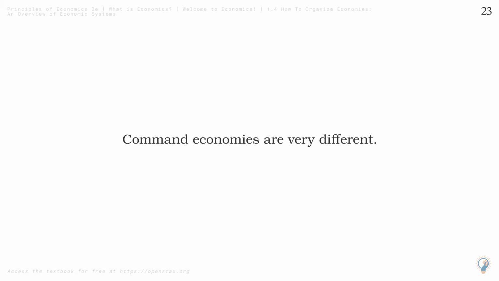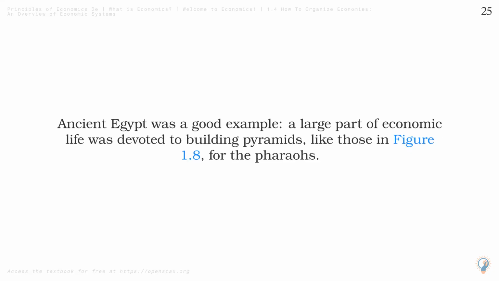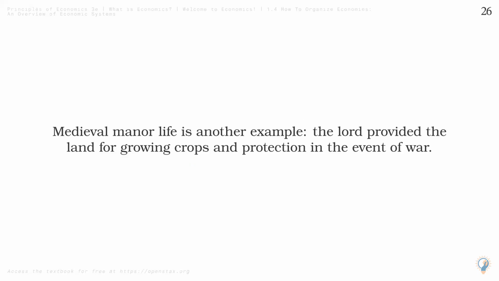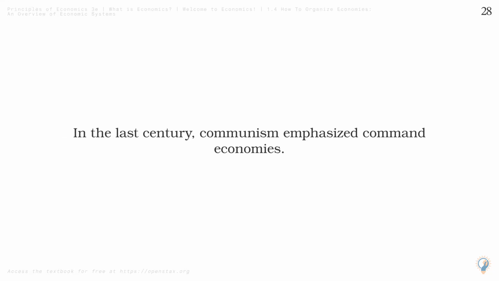Command economies are very different. In a command economy, economic effort is devoted to goals passed down from a ruler or ruling class. Ancient Egypt was a good example. A large part of economic life was devoted to building pyramids, like those in Figure 1.8, for the pharaohs. Medieval manor life is another example. The Lord provided the land for growing crops and protection in the event of war. In return, vassals provided labor and soldiers to do the Lord's bidding. In the last century, communism emphasized command economies.